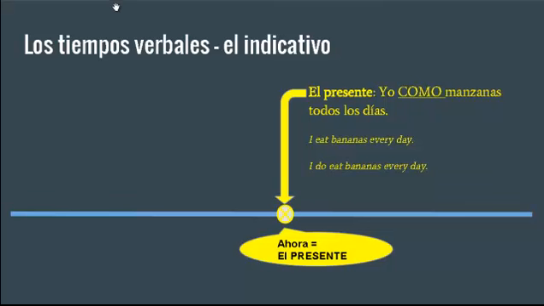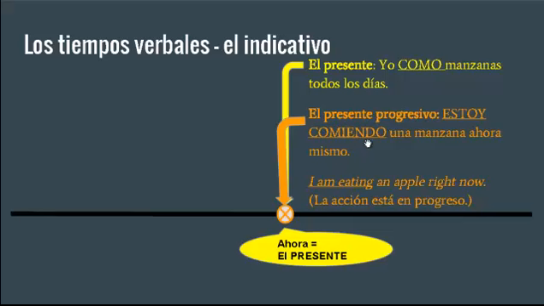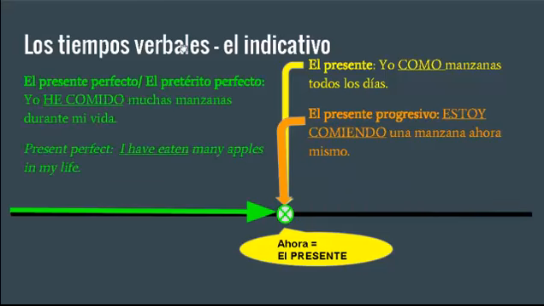But that's not to be confused with the other verb tense, which is the presente progresivo. Estoy comiendo una manzana ahora mismo. I am eating an apple right now. This estoy comiendo is the present progressive, and that's focusing on the action that is actually in progress right now. Excuse me. Next, we have the present perfect.